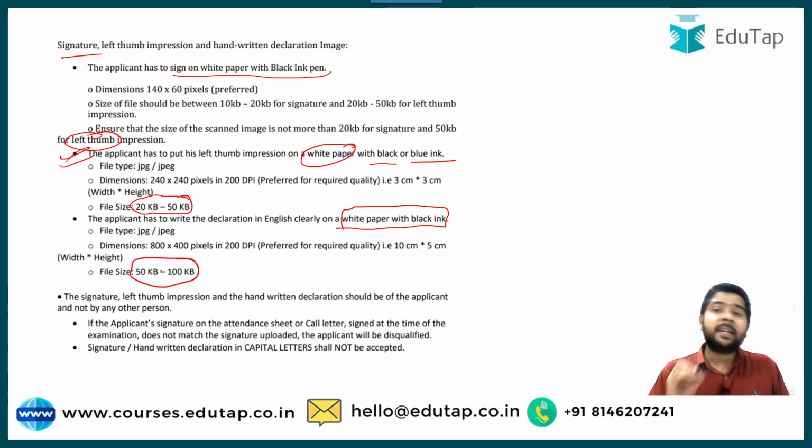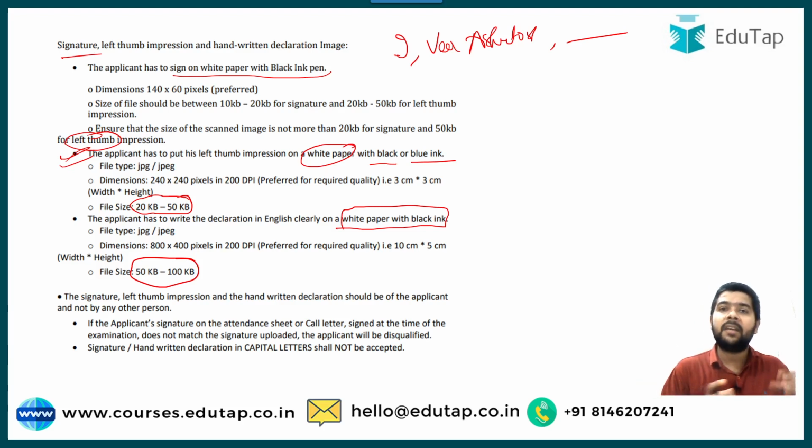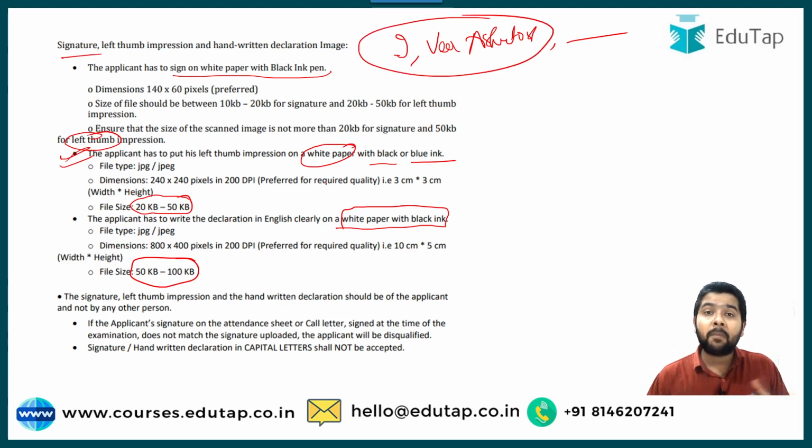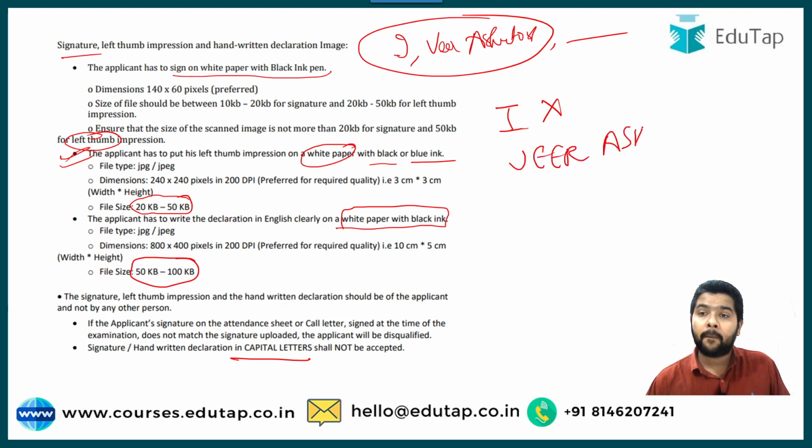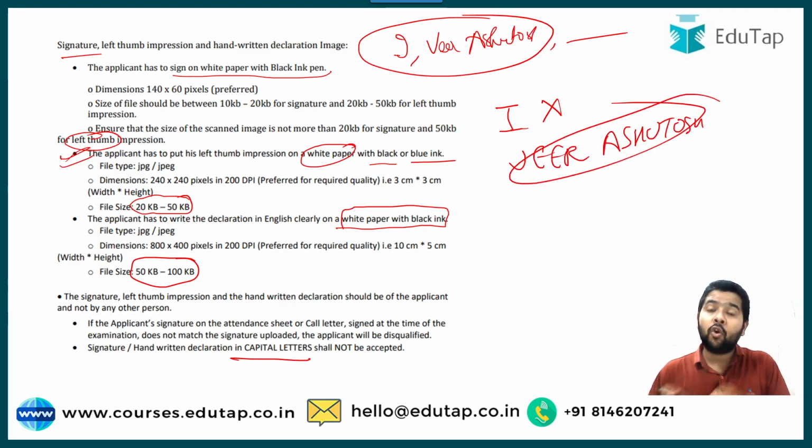Now, one more important thing regarding the handwritten declaration is, guys, that it has to be written in free handwriting. Okay, like whatever you are writing normally, I, Veer Ashutosh, you have to write it in free handwriting. Whatever the way you write normally, you have to use that particular way only. And guys, next important thing is your handwritten declaration must not be in capital letters. Okay, so you will write in free handwriting. No capital letter is allowed.